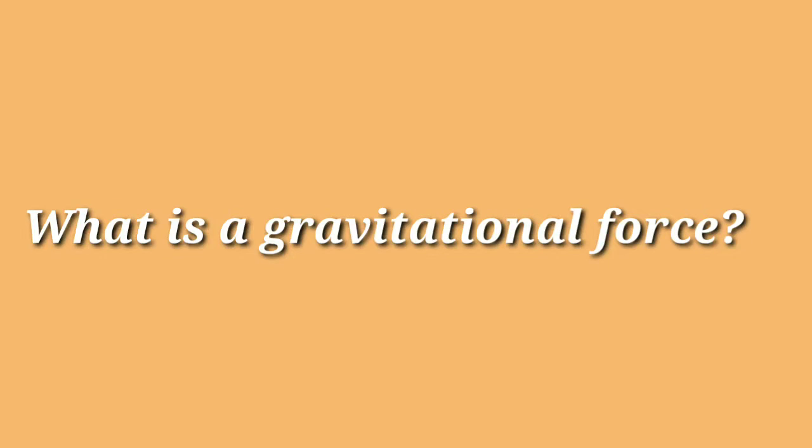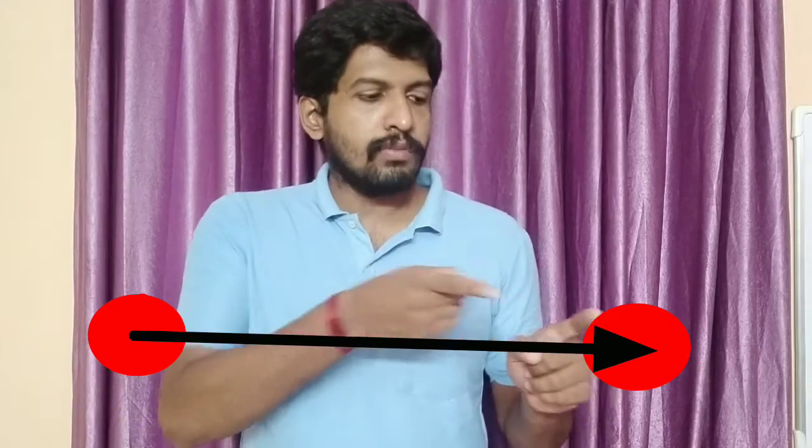So let's start with the first question. What is a gravitational force? A gravitational force is a force exerted between objects having two masses. Suppose there is a mass m1 here and a mass m2 here. Between these two masses, there will be a force of attraction from this mass to that mass, and from that mass towards this mass.